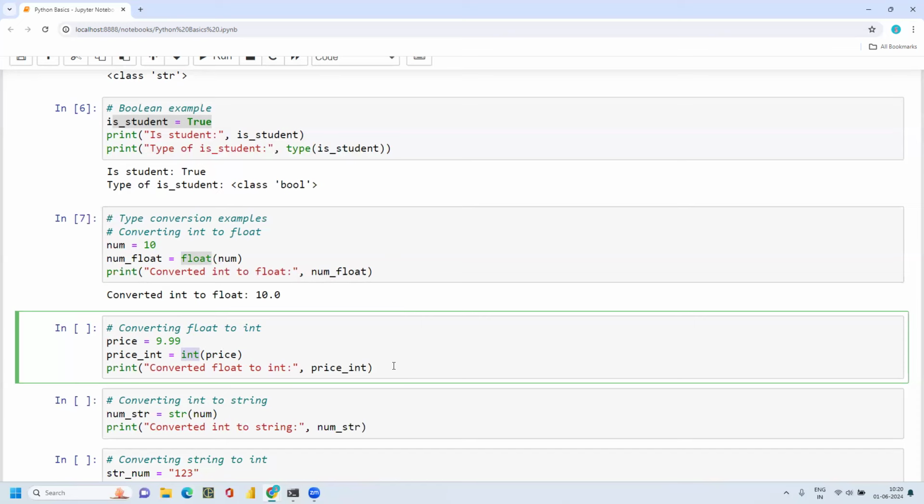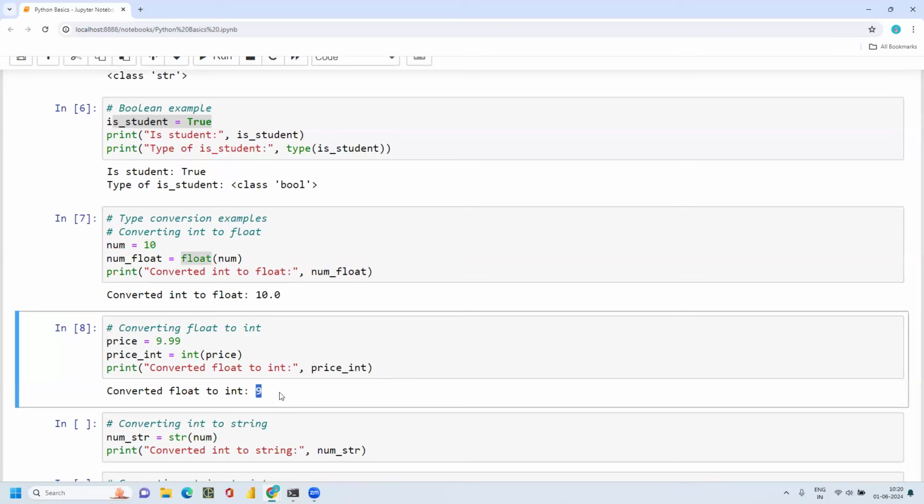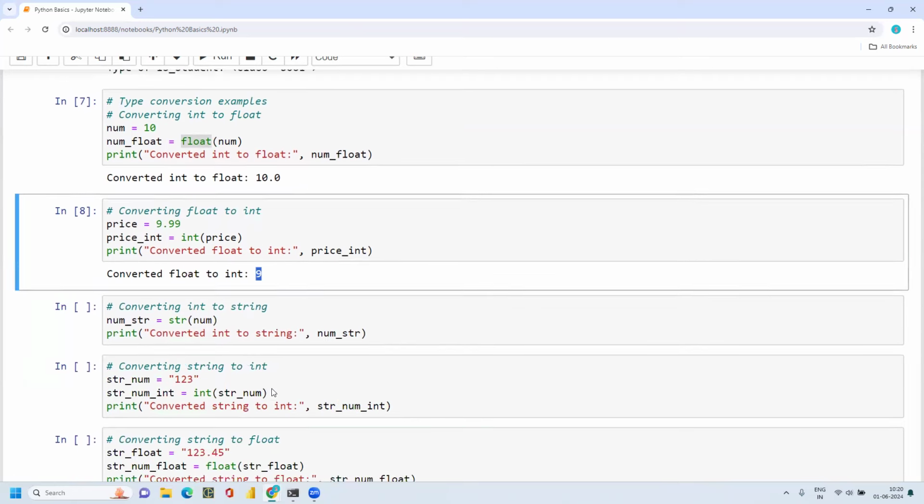Then it will be converted to an int. Now you can see that the original value is 9.99. When I convert the float into an integer by using int of that number, I'm getting an integer. So this is how you can convert int to float and float to int.